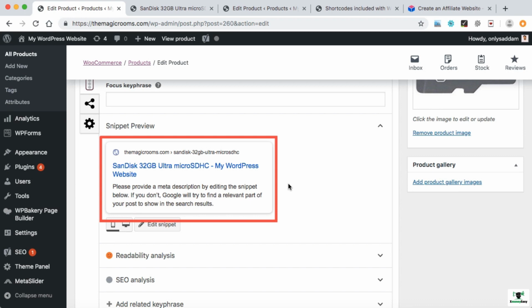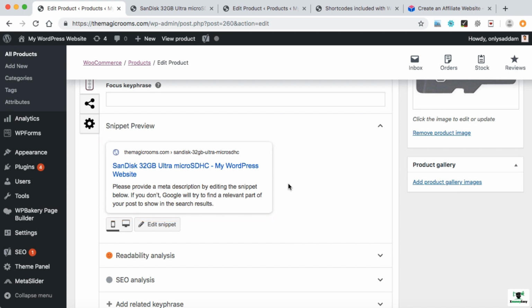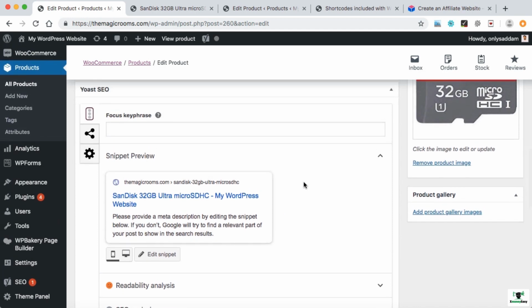Don't you think it looks like the Google search result? For example, whenever someone enters a keyword, the Google search results look something like this: the URL of that website, then the page title, and at last the meta description. So this is how Yoast SEO makes it possible for you to see how your search result will look on Google. And here you can pass the keyword of your product.